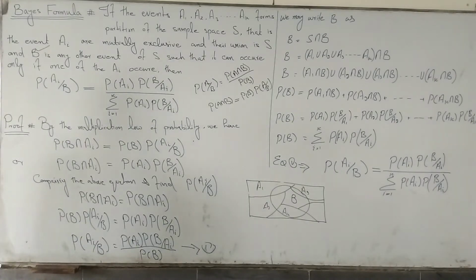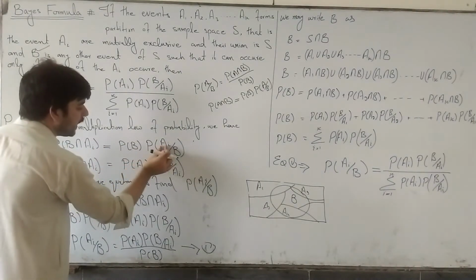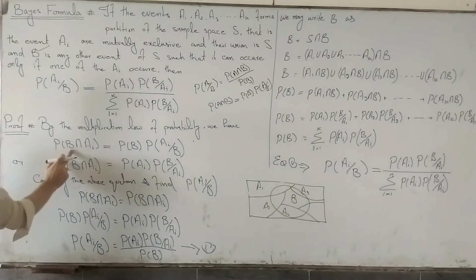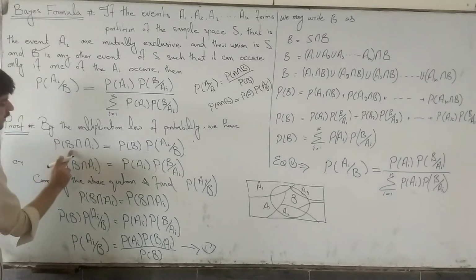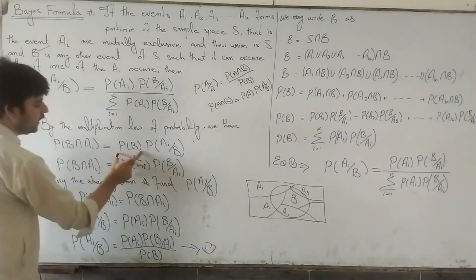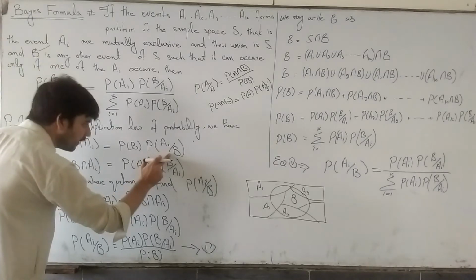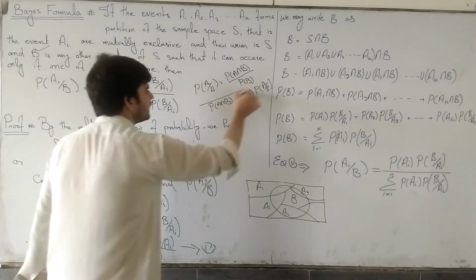So if we find probability of AI given B, this is equal to probability of B intersection AI divided by probability of B. But we are only interested to find the value of probability of B intersection AI, which is equal to probability of B into probability of AI given B like this.